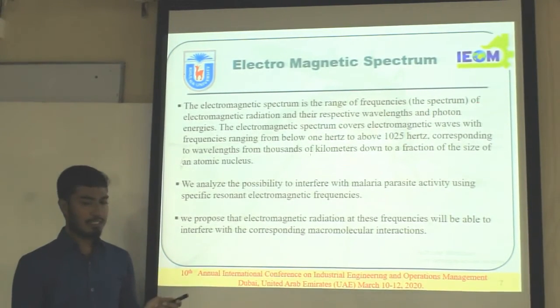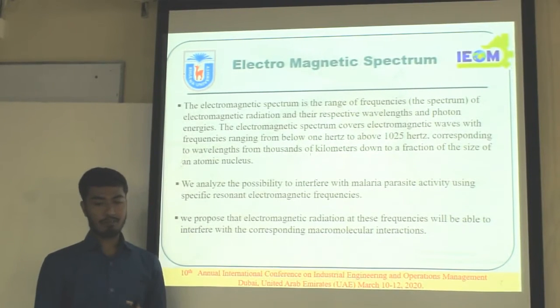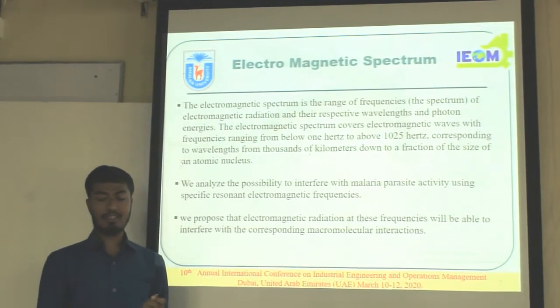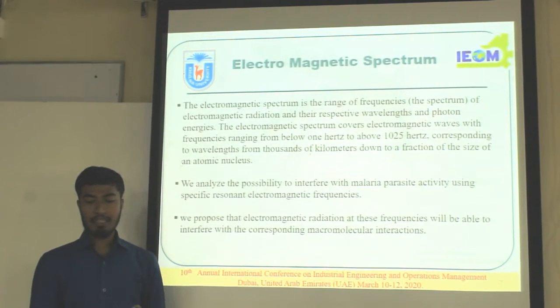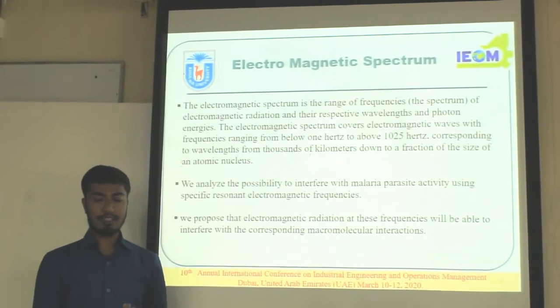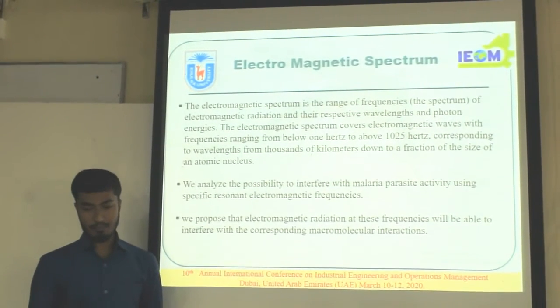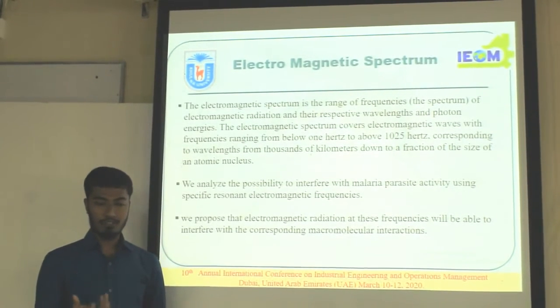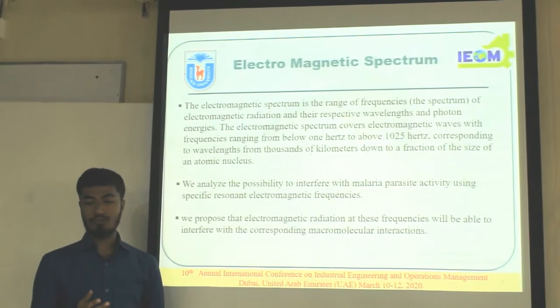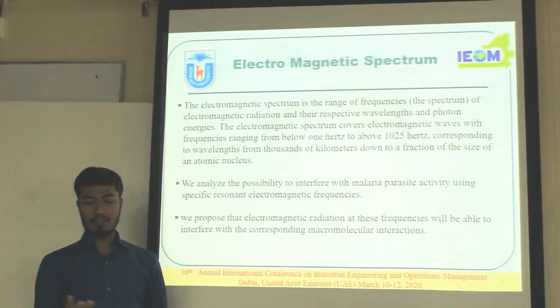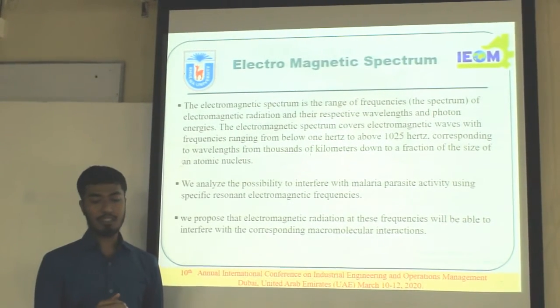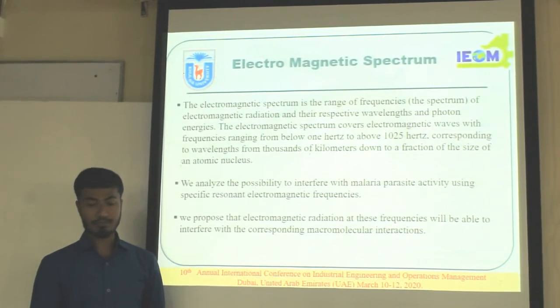In my study, we added two important parameters of the electromagnetic spectrum. What is the electromagnetic spectrum? The electromagnetic spectrum is the range of frequencies of electromagnetic radiation and their respective wavelengths and photon energies. It covers electromagnetic waves with frequencies ranging from below 1 Hz to above 10^25 Hz, corresponding to wavelengths from thousands of kilometers down to a fraction of the size of an atomic nucleus. We analyzed the possibility to interfere with malaria parasites' activity using specific resonant electromagnetic frequencies.